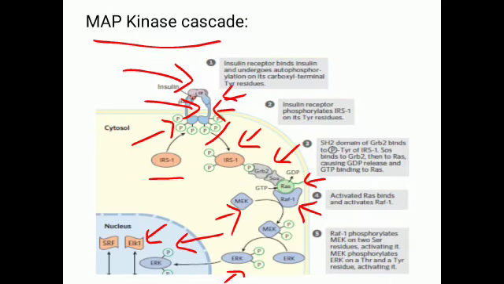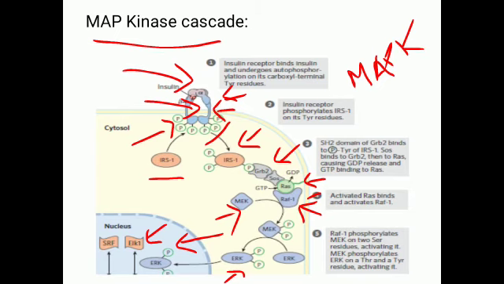Here, one thing I should mention is that this RAF1, MEK, and ERK are all kinases. So ERK is called mitogen activated protein kinase.